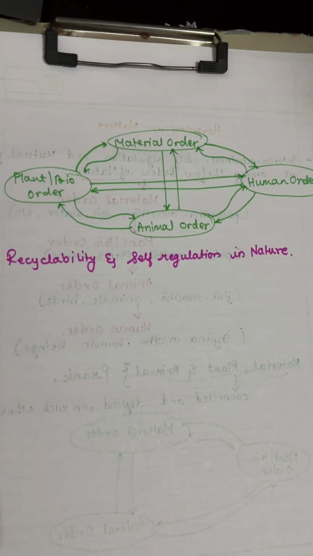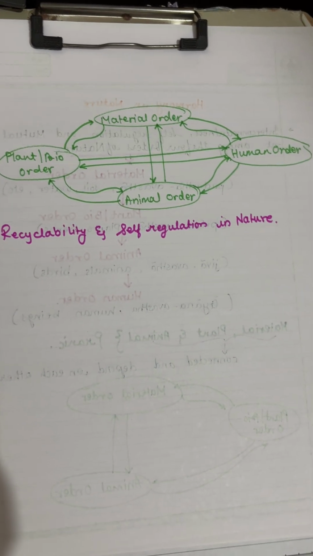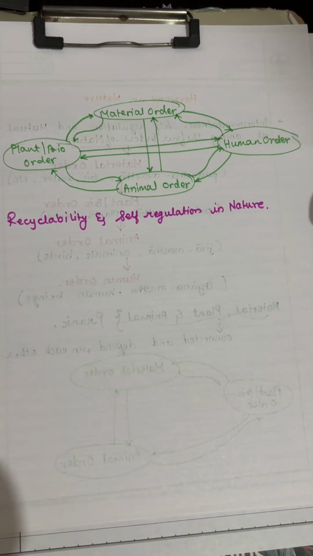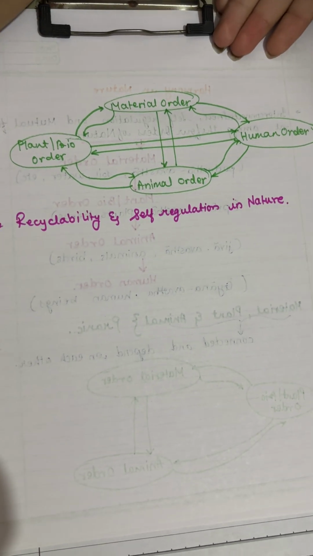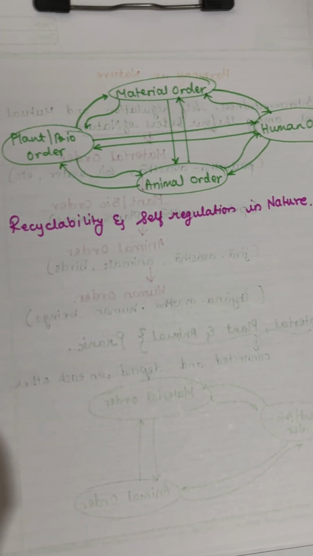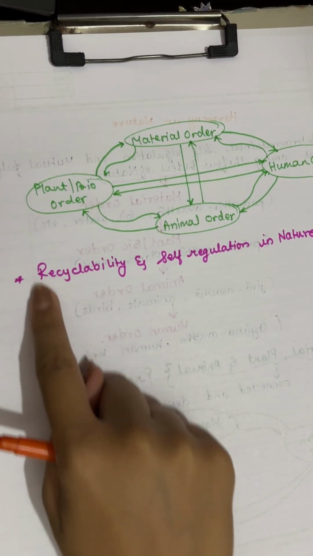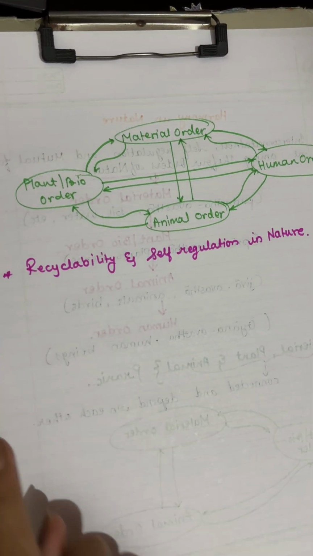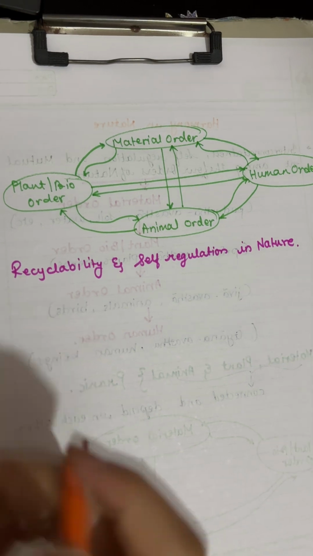As we saw in the table, whichever table that I showed you now, the four order table, in that table we had some key things on this side, right? You can just go back and see once again if you want.